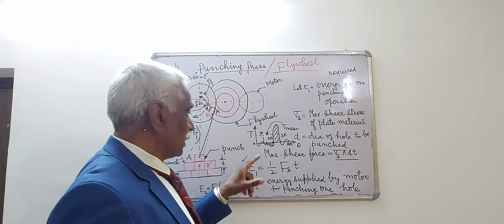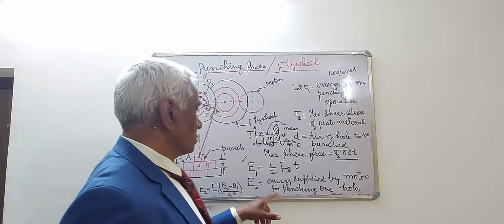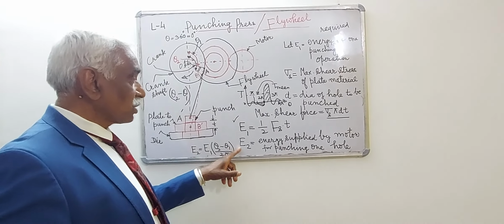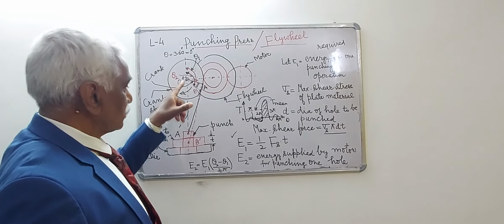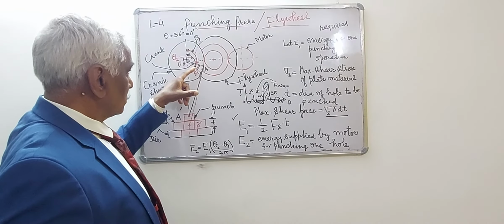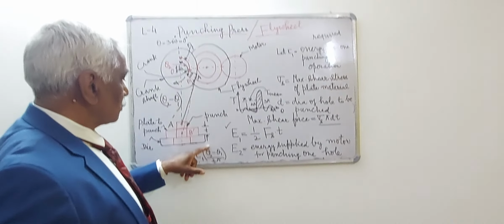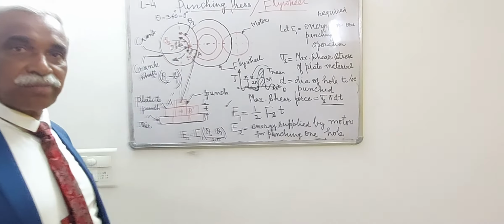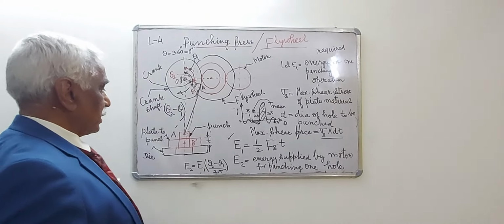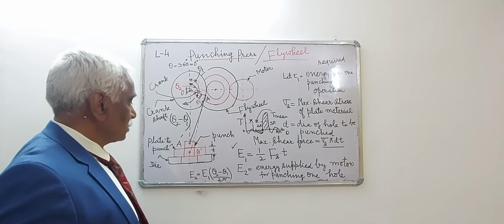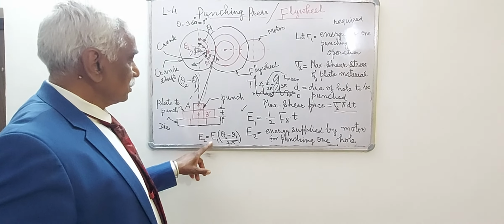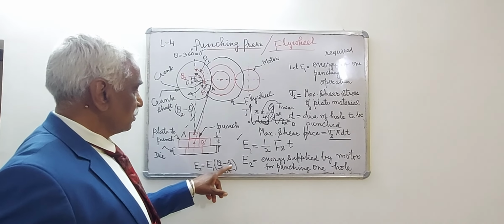E2 is the energy supplied by the motor for punching one hole, and E2 is required for the crank rotation from theta 1 to theta 2. So net change in angle will be theta 2 minus theta 1 for complete rotation of the crank. So E2 can be expressed like this: E2 equals E1 into (theta 2 minus theta 1) by 2 pi.